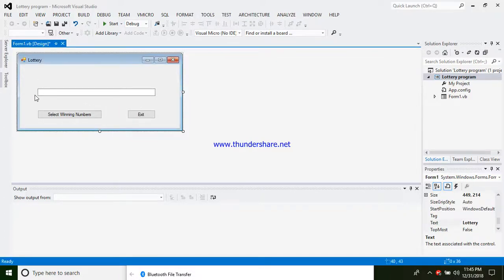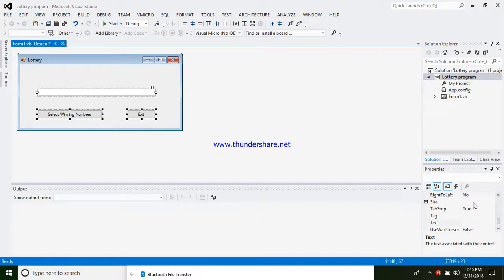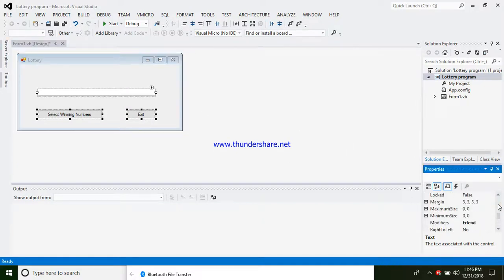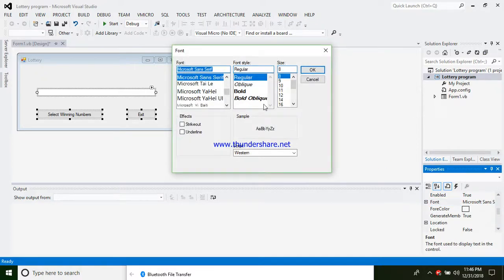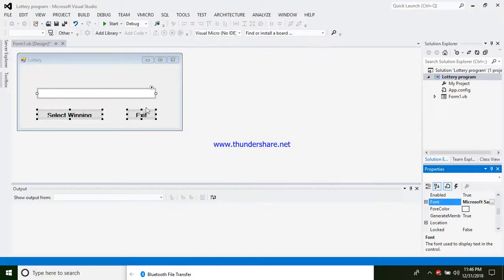Then I'll give the fonts for the numbers to be seen clearly. I'll give the font size. I'm going to the font, I'll put bold, then 12 maybe, then it's okay. 12 is okay. Select winning numbers, then I think it's okay.